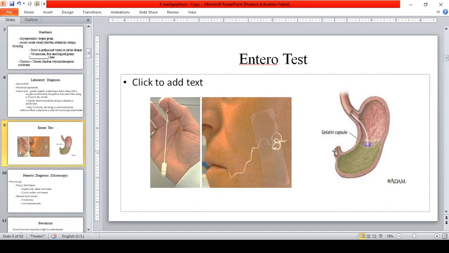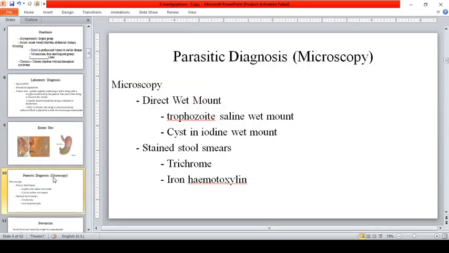Ito kasi nasa stomach pa lang siya eh, pero sa may duodenal area siya dapat mapunta. So, after 6 to 8 hours, the string is removed. Kukunin yan ulit. Okay? And any adherent fluid is placed on a slide for microscopic examination, to check kung meron bang Giardia.